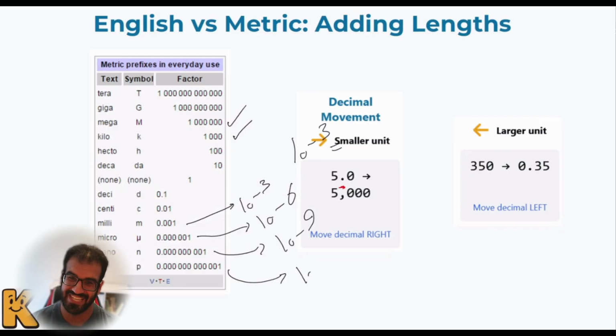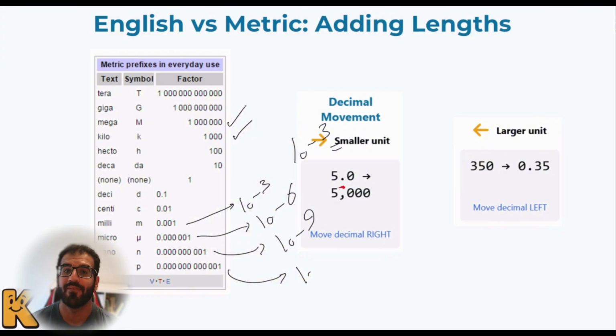When I have 5 kilometers and I want to move to the right, it's because I need more zeros. I have to show that it's bigger. So 5 kilometers to meters means 5 times 10 to the power 3, or 5 times 1,000. I have to move 3 points to the right.